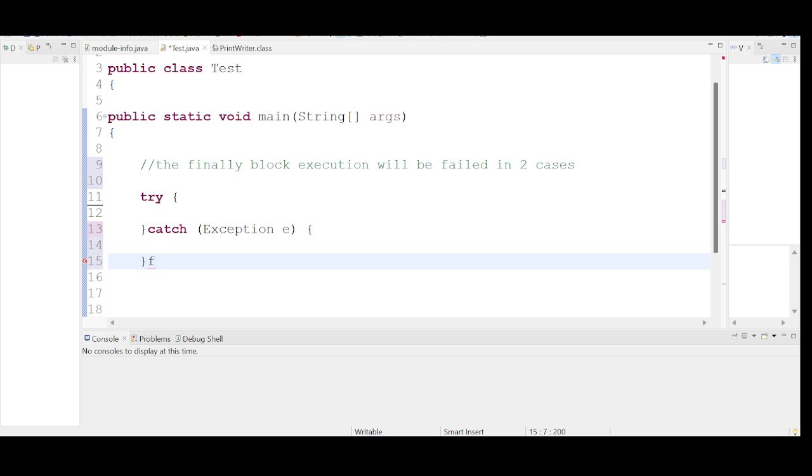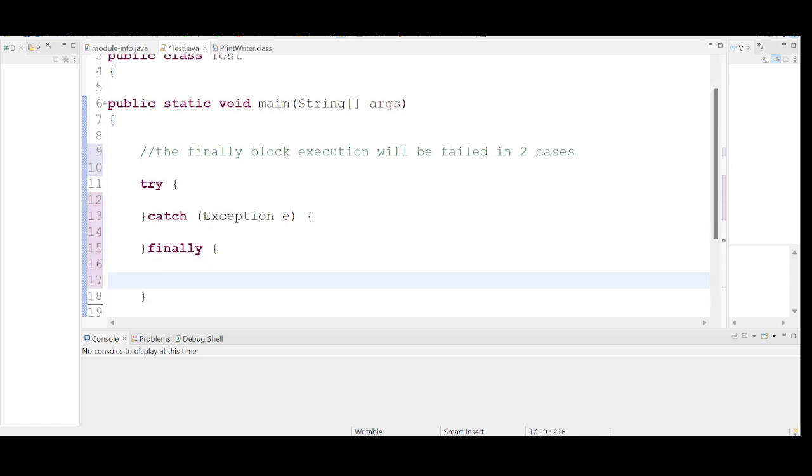I said yesterday that the finally block will get executed no matter what. This is the typical statement that I gave yesterday.